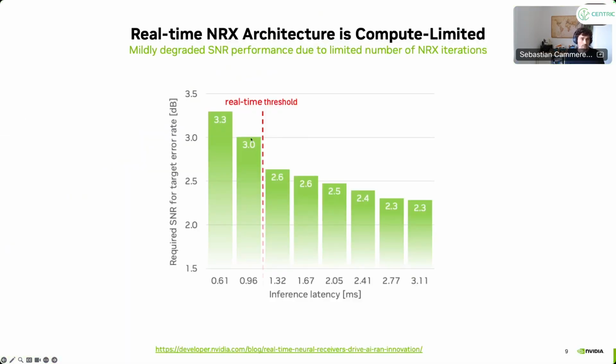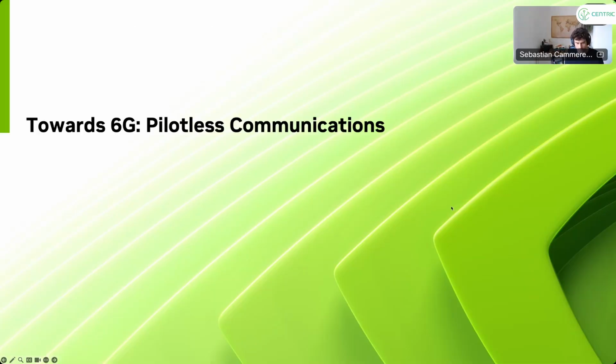Okay, so nonetheless, the result is still quite good, and it's a very strong performance here. And that's for a very large number of subcarriers. When we make the number of subcarriers smaller, then the compute latency also reduces, and we get better performance. So it really strongly depends on the system configuration.